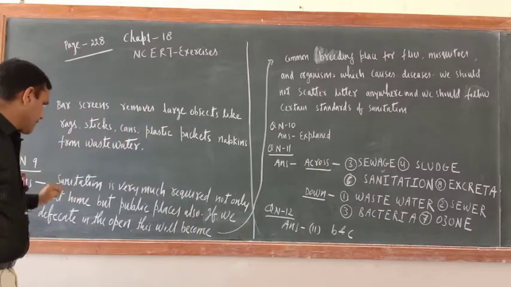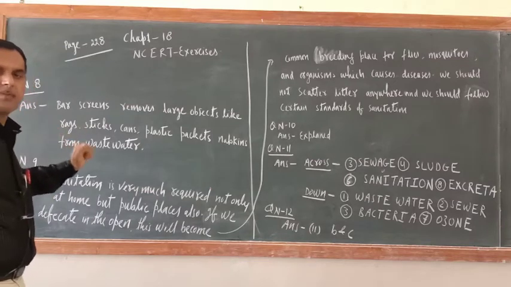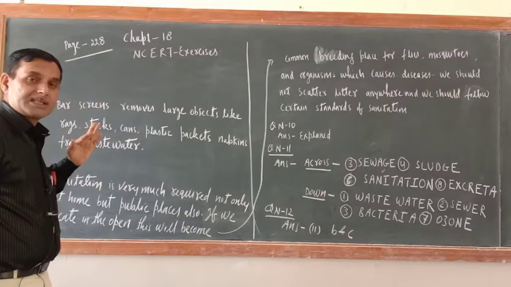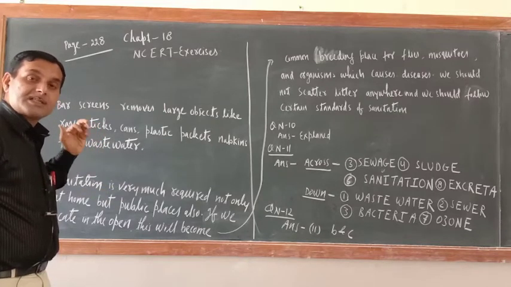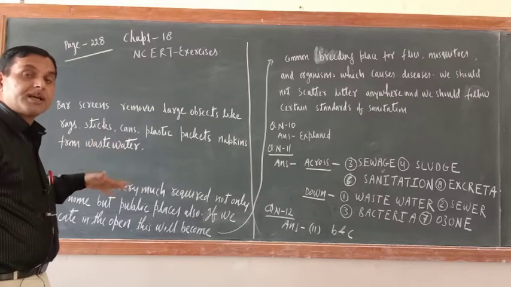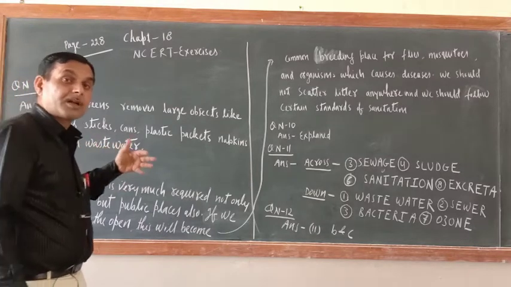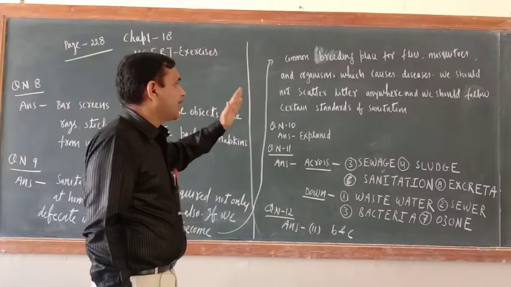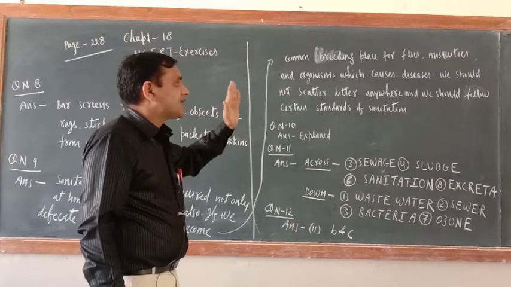Okay, so try to understand. Sanitation is very much required at home, and not only at home, at public places also. If we spit or excrete in open places, then they will become a common breeding place for flies, mosquitoes and organisms which cause disease.